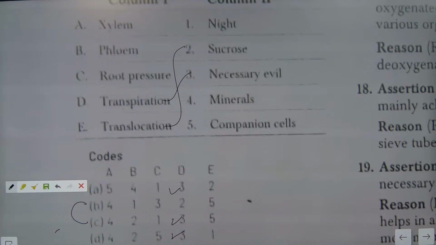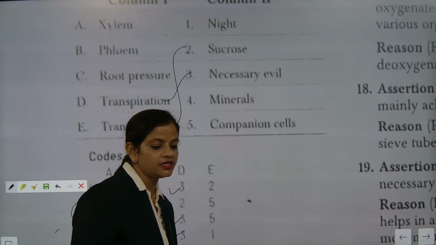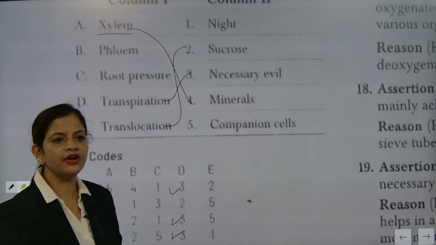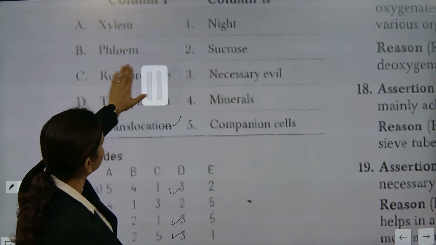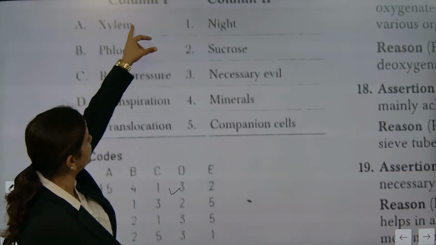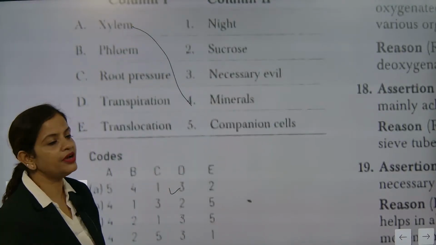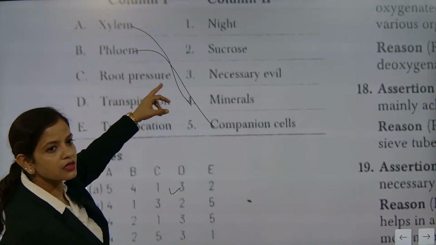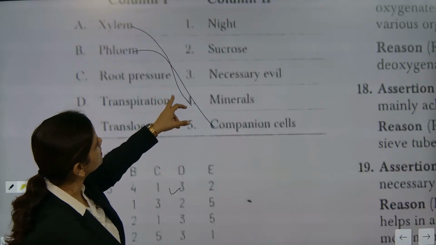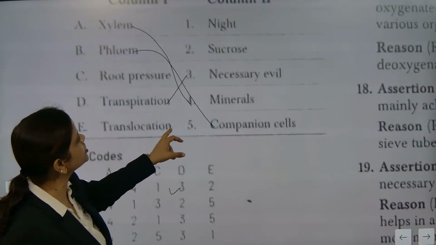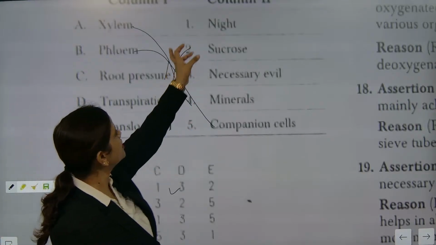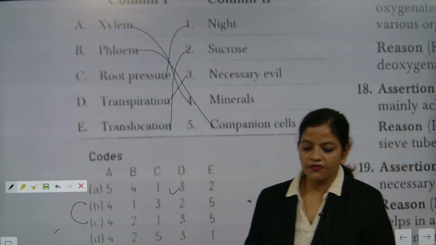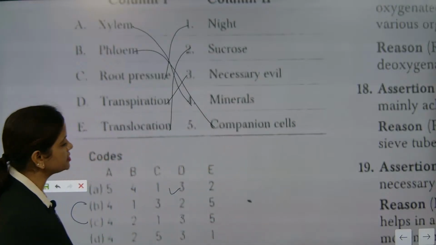Understood now? So what all are there? Listen, I am just discussing this one. Xylem will be for minerals, phloem will be for companion cell. Root pressure. Transpiration, necessary evil. Translocation, sucrose. Root pressure, night. This is the correct option. Understood now? So if options are not here and there, we can go with C. Okay, C is coming as the correct answer. Good.